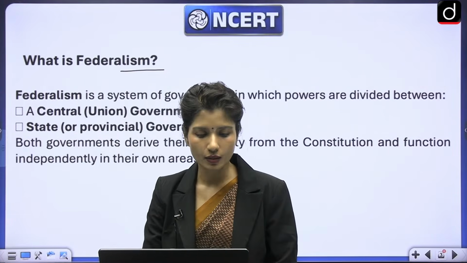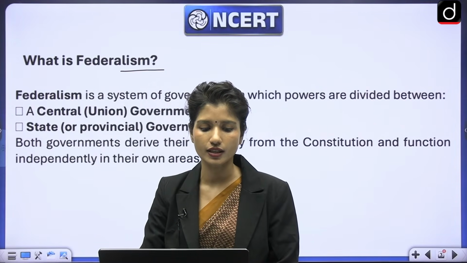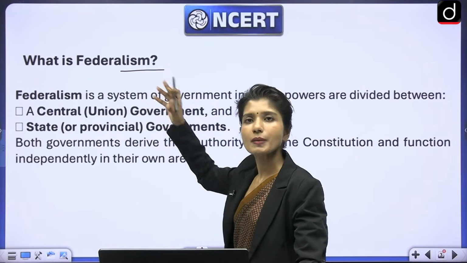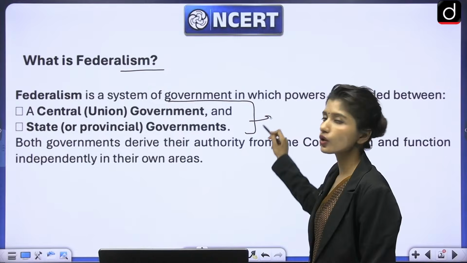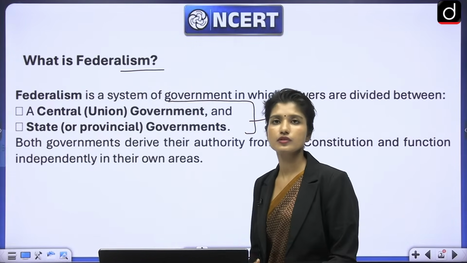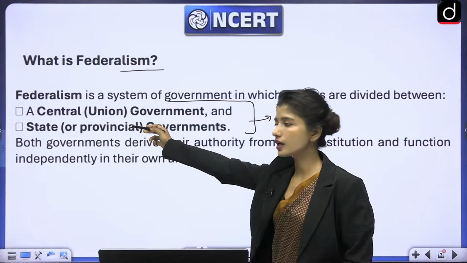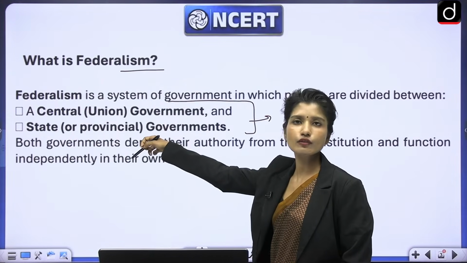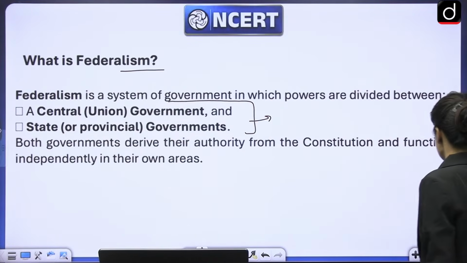So federalism means power sharing. And in India, when the constitution was drafted and adopted, we had two levels of government. At the center, we had the union government. At the state, we have provincial or state governments. At that time, we did not have local self-government. So initially, we shared power between center and state.